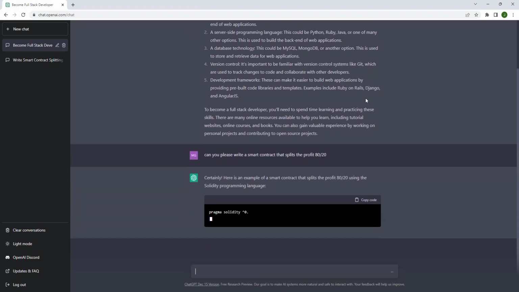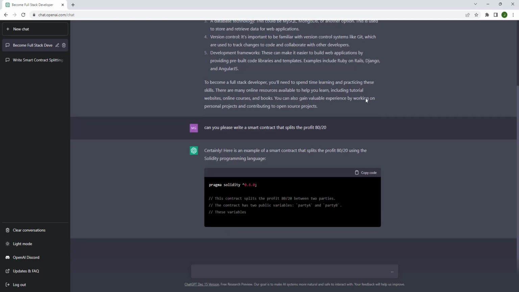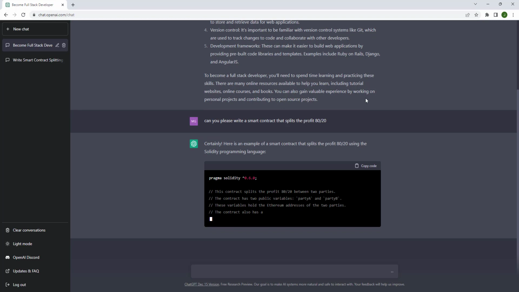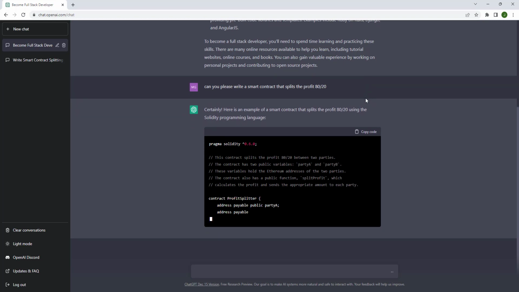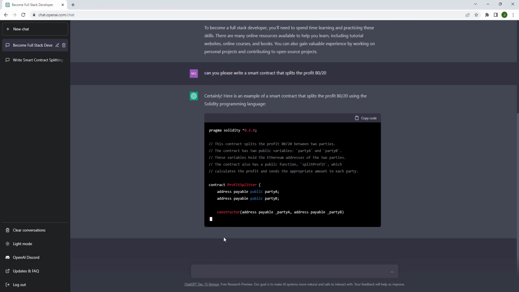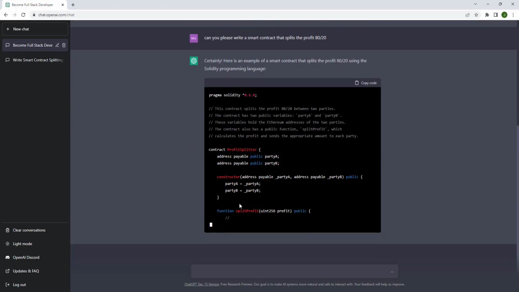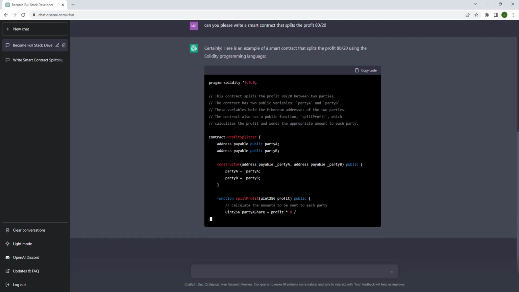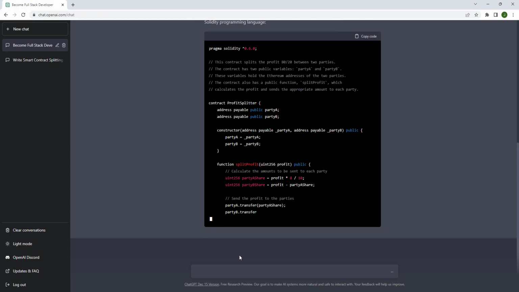Let's see. AI is gonna take somebody's job one day. As you can see right here, we're writing a smart contract that splits the profit 80-20. This is dope. You know what I mean? AI is doing numbers. They could write paragraphs for you. Oh yeah, let's hold on.